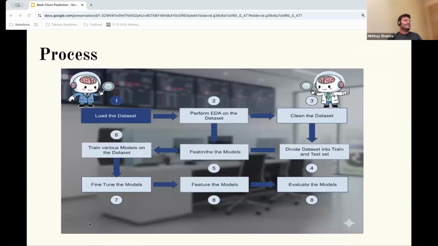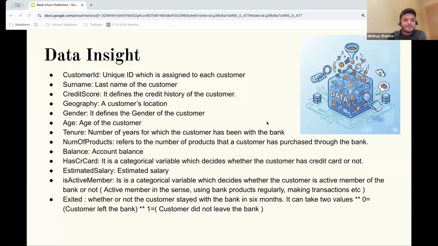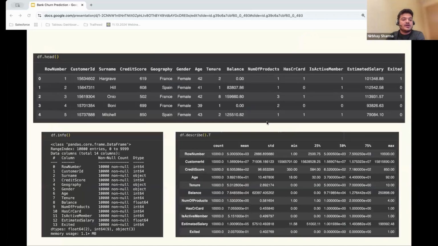So with this data set, we have done the implementation: we load the data set, perform the analysis on the data set to see what information we have, create histograms as well as box plots, and understand what type of information is there, and then perform cleaning as well as a deep dive on the training set, and then fine tune our model. This is again the same data insight.